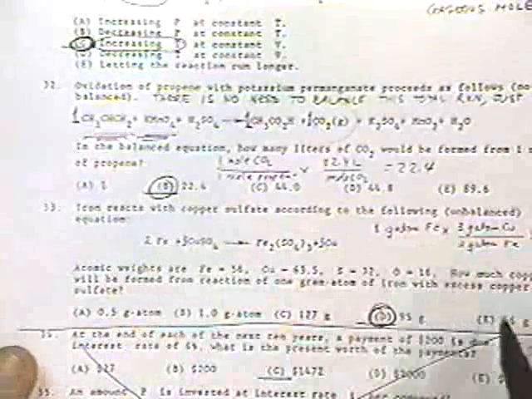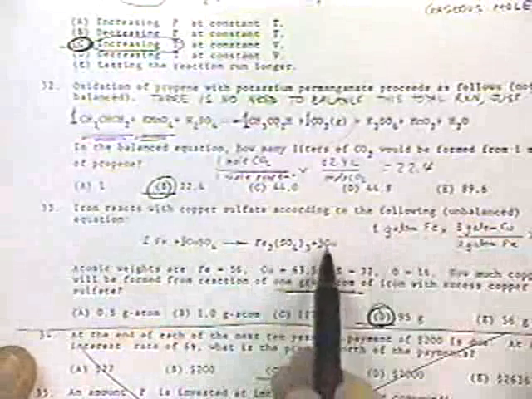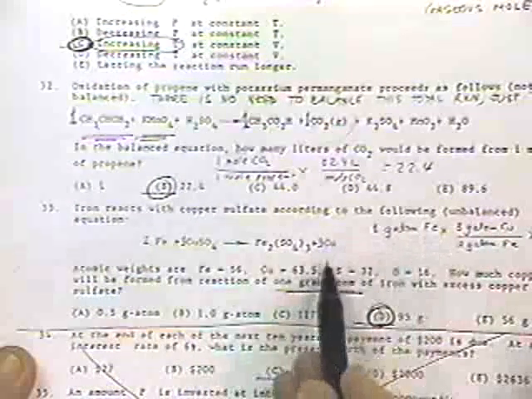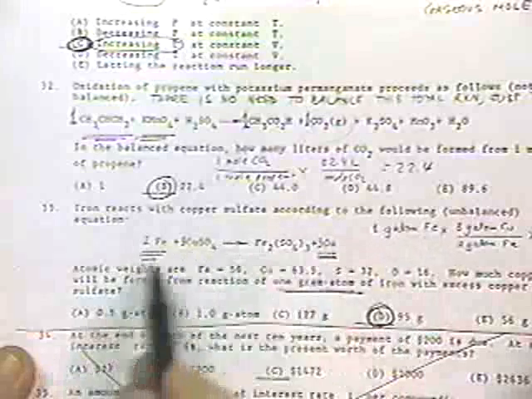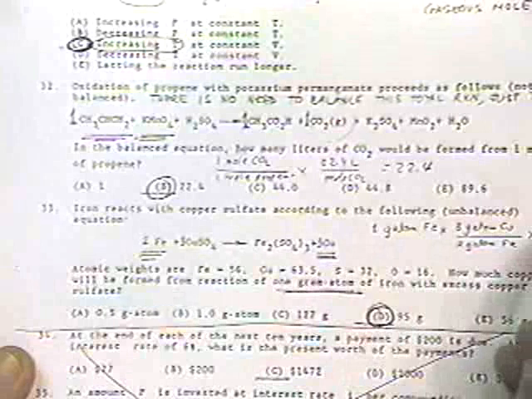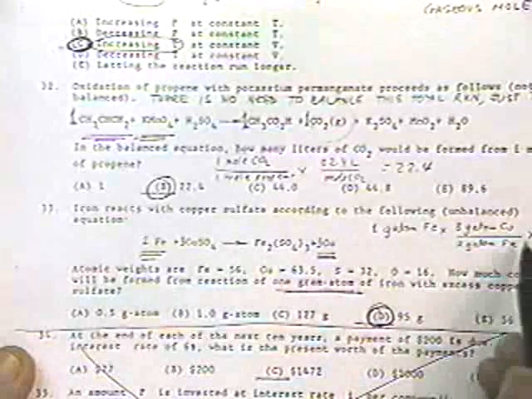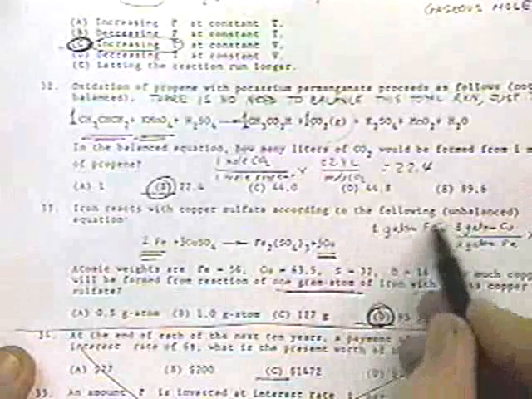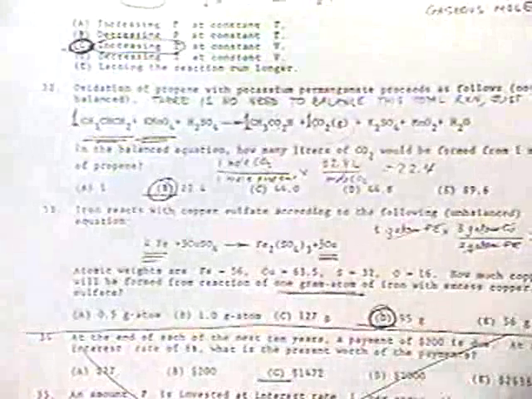So if we have 1 gram mole of iron, this says that there are 3 gram moles, gram atoms of copper per 2 of iron. That's what the stoichiometry says. And then the atomic weight is 63.5 grams of copper per gram atom of copper. So we go through the math, cancel out units, and we'll end up with 95 grams as the correct answer.